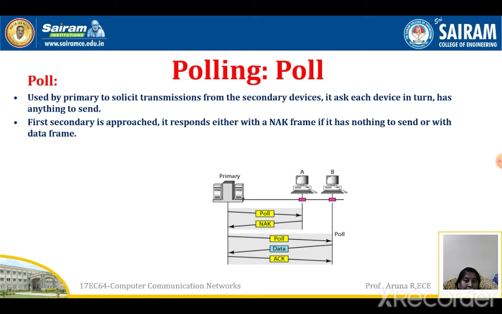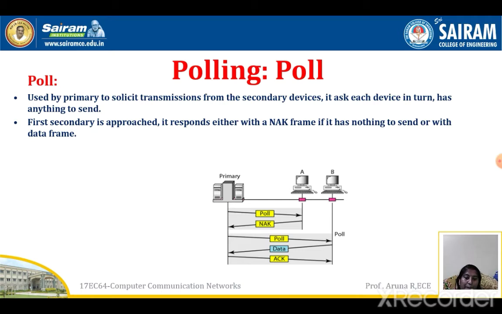Secondary does not have any right to send to primary. Primary is only giving the time slot to the secondary to ask. Poll means it is asking whether you have any information to be transmitted. Because A doesn't have any information to transmit, it sends a signal NAK. NAK is nothing but negative acknowledgement.